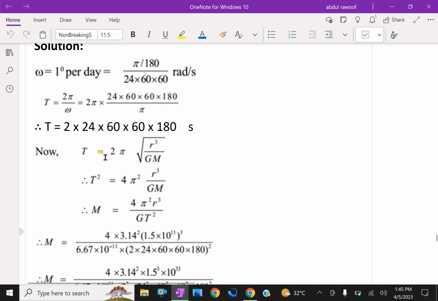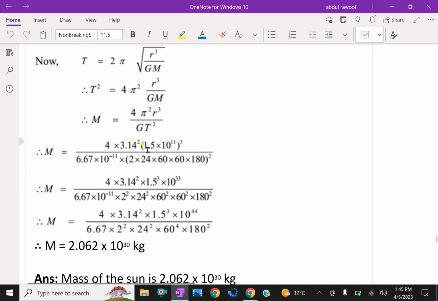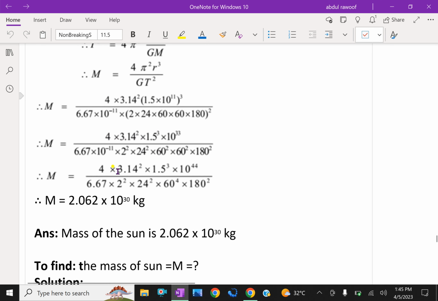Now we know that time period T equals 2 pi times the square root of r cube by GM, the formula. Squaring both sides, we get T squared equal to 4 pi squared r cube by GM, and from that we calculate mass equal to 4 pi squared r cube divided by G T squared. Put the values here, we get mass equal to 2.062 into 10 raised to 30 kg. The mass of the Sun is this much.